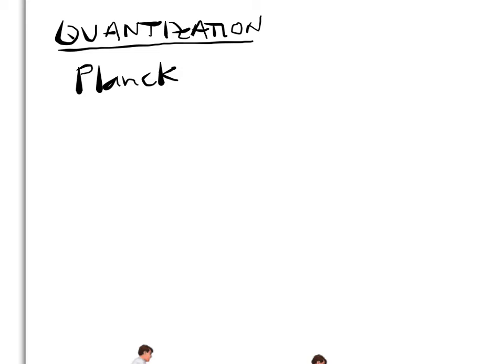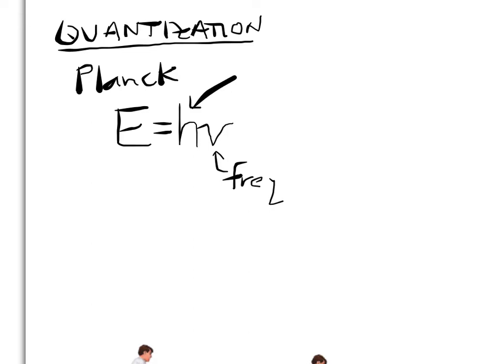So he, through a bunch of theory and experiments, came up with a relationship between the energy of an electromagnetic wave, light, and its frequency. And that relationship is energy equals h, which is Planck's constant, times nu, the frequency. So this again is our frequency, and this is Planck's constant, which is equal to 6.626 times 10 to the negative 34th joule-seconds.